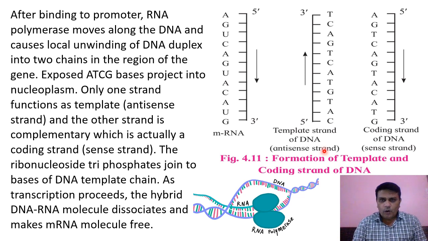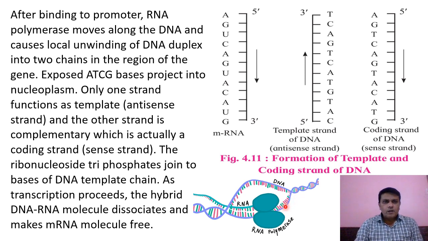So on this antisense strand, new messenger RNA is produced. Here we see the nitrogen bases, that is adenine, then thymine, then cytosine and guanine, get exposed, and this process occurs inside the nucleoplasm of the nucleus.